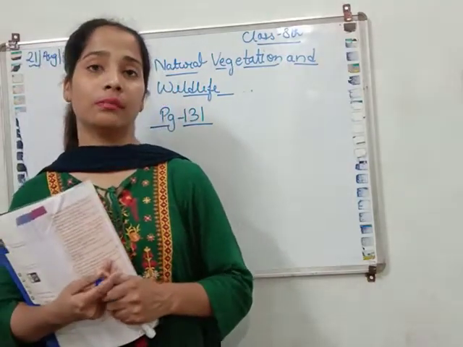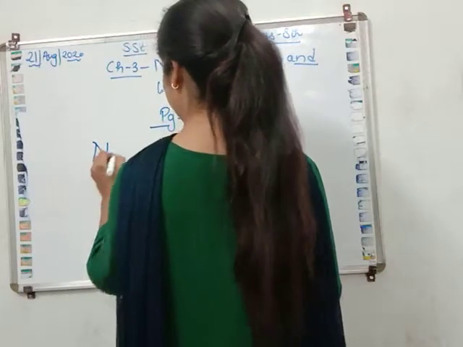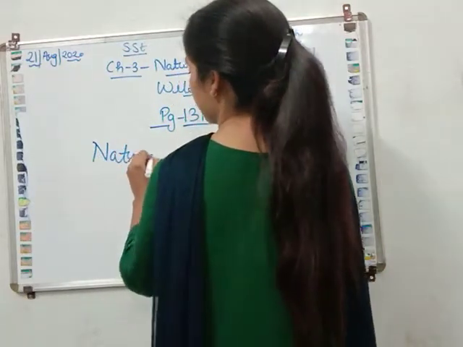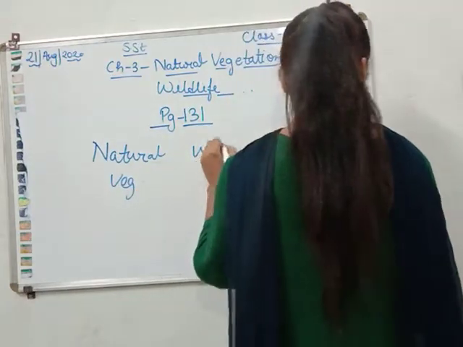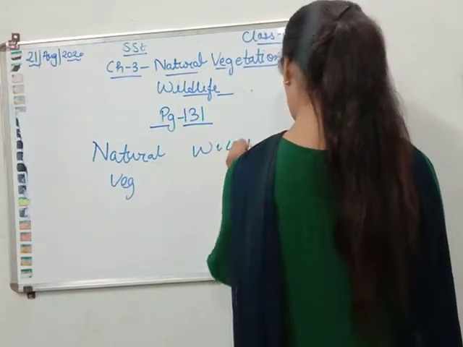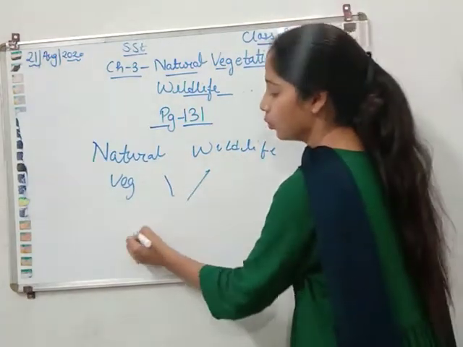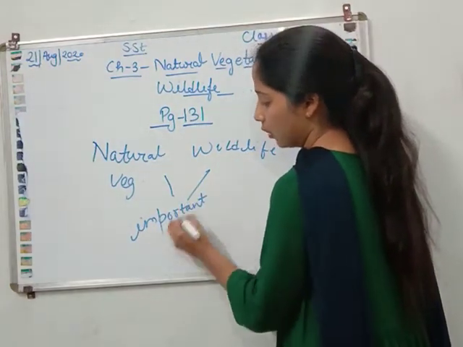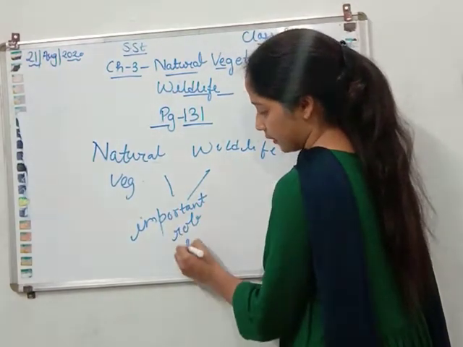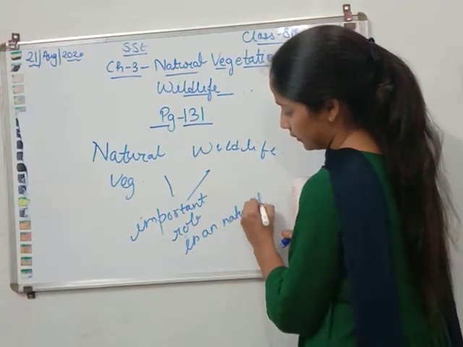So what does it mean? The two important terms are natural vegetation and wildlife. They play a vital role, an important role in our natural cycle.